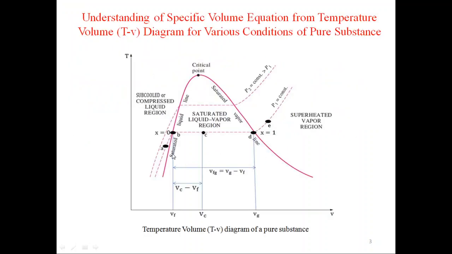So A is at a different temperature than that of B, C, D, because TB is equal to TC equal to TD, and TE is at a different temperature than A, B, C, D.